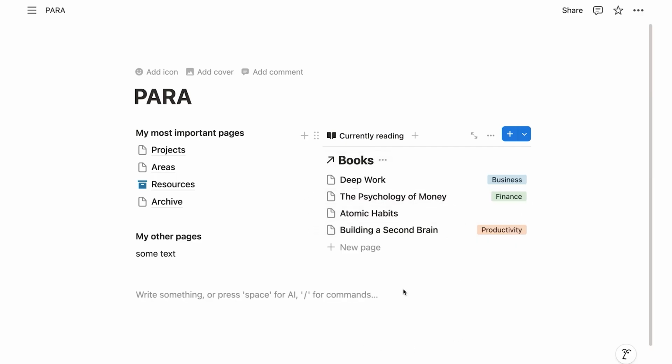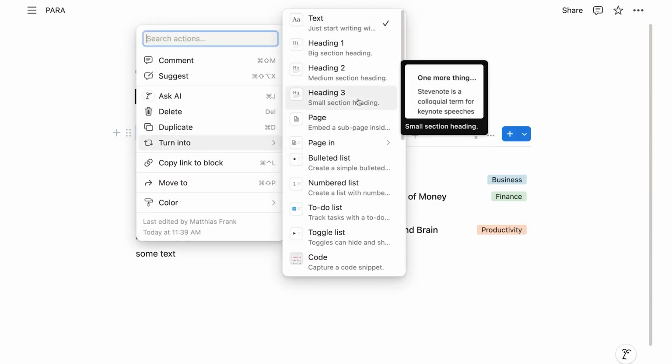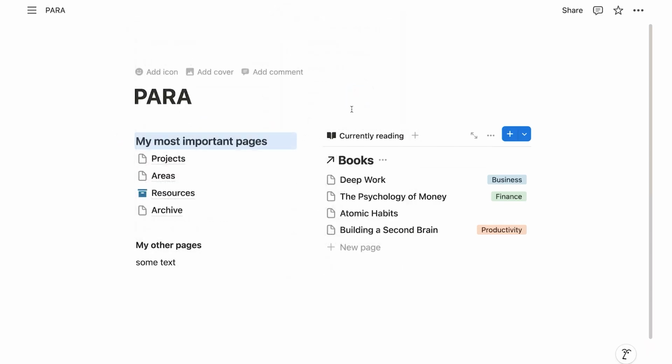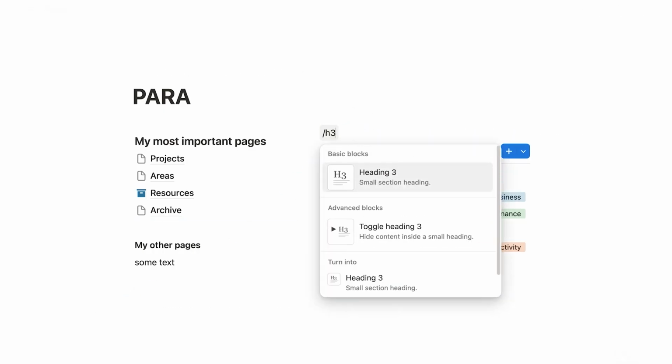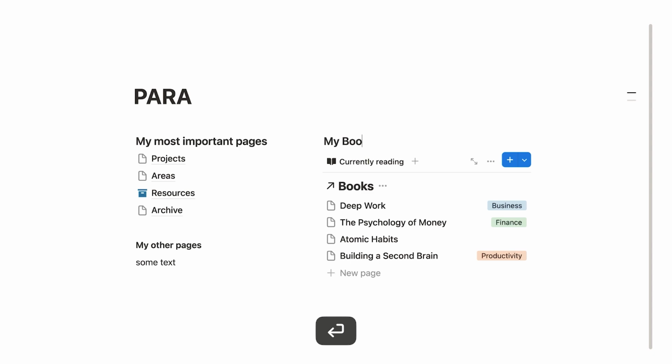This is already coming together nicely, but now let's make sure that it looks a little bit better visually. So for my most important pages, let's make sure that we use a heading here, for example H3, and then let's use a heading on this side as well. Now, it can be quite hard to get here. I can't click here to create a line, but what I can simply do is grab any new line elsewhere, move it up here, and now type H3, and call this my books. And let's call this my pages.